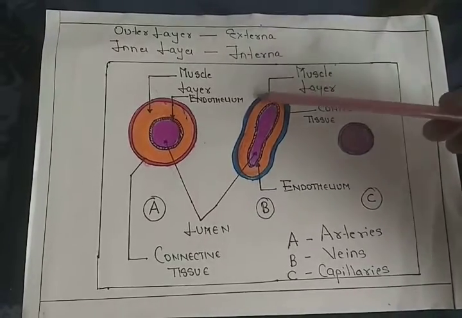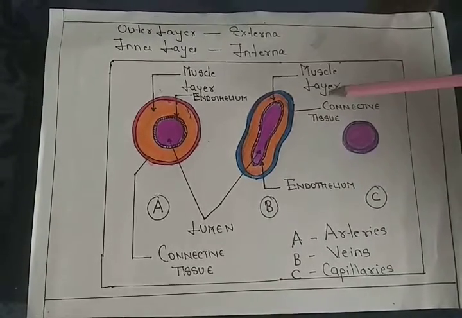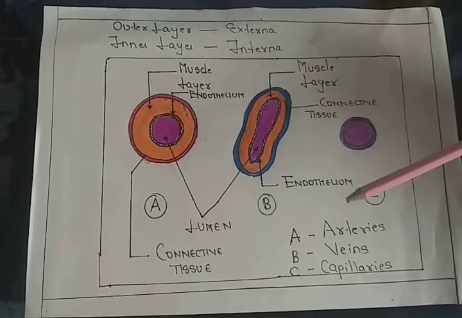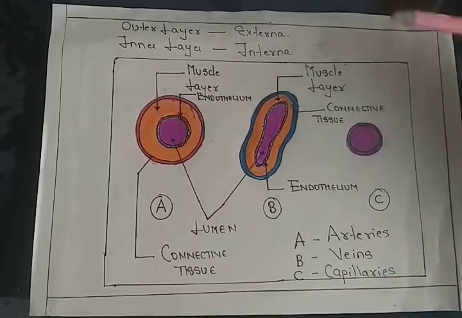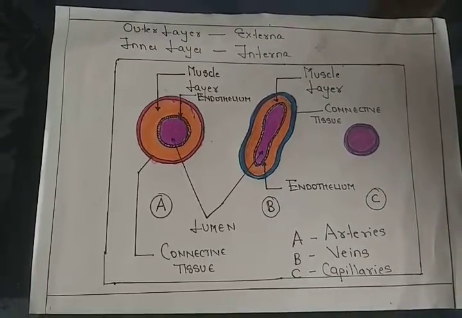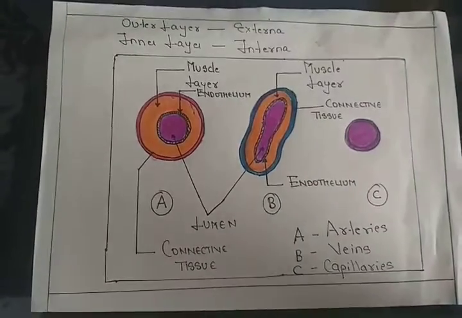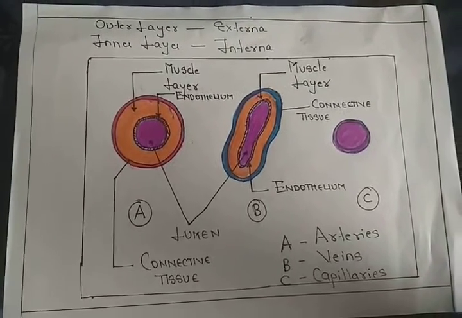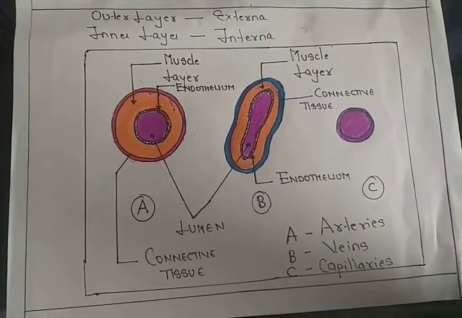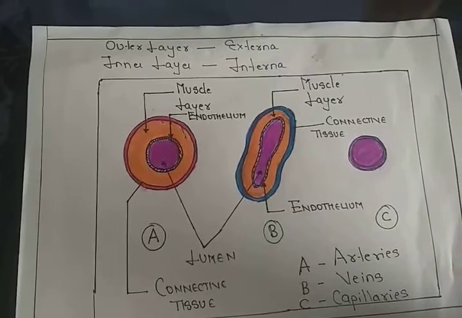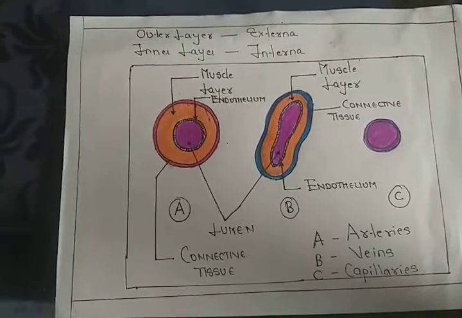Now, as far as the veins are concerned, they are the ones which bring the blood from the body to the heart. So they have valves. Why are the valves present? In order to prevent the backflow of the blood. We have seen bicuspid and tricuspid valves; they prevent the backflow. In the same way, the veins also have valves to prevent the backflow of the blood. So once the blood is taken from the body to the heart, that particular blood will not reach the body again. A different blood reaches the body. And across the capillaries, the exchange takes place.